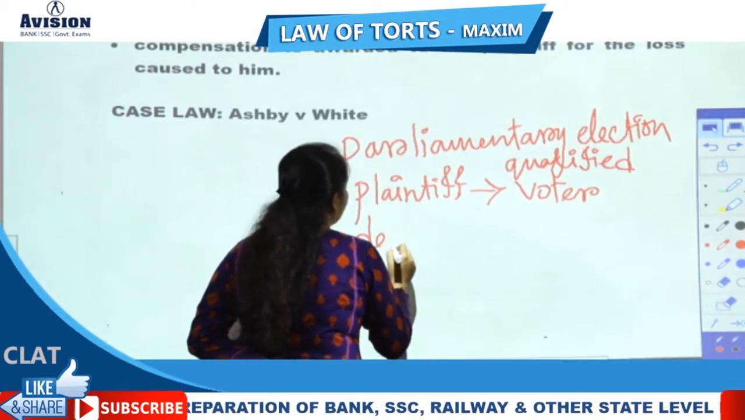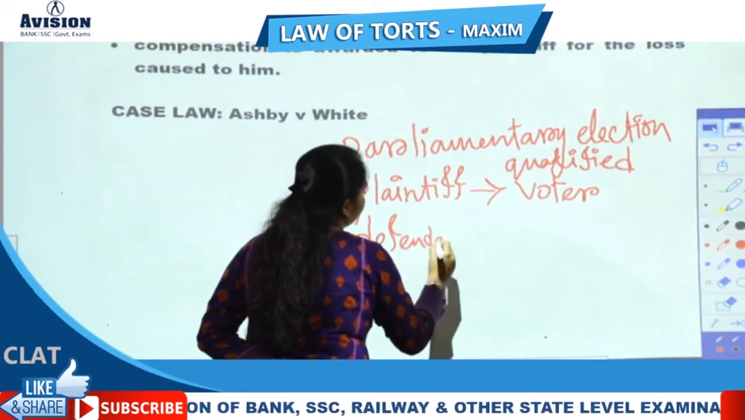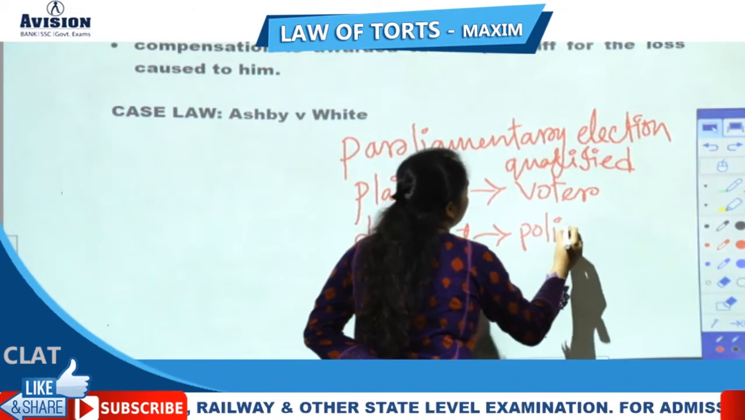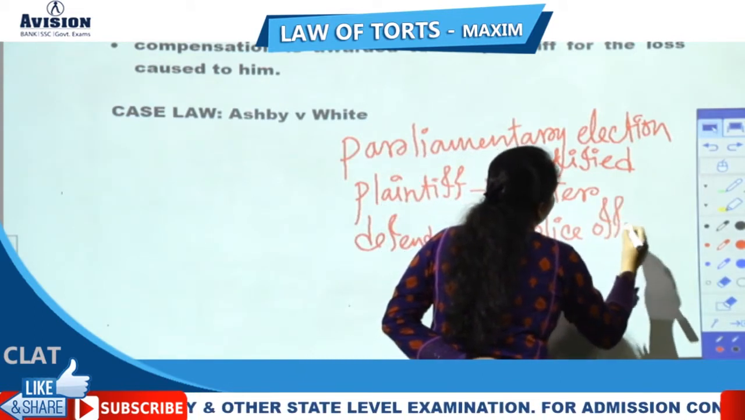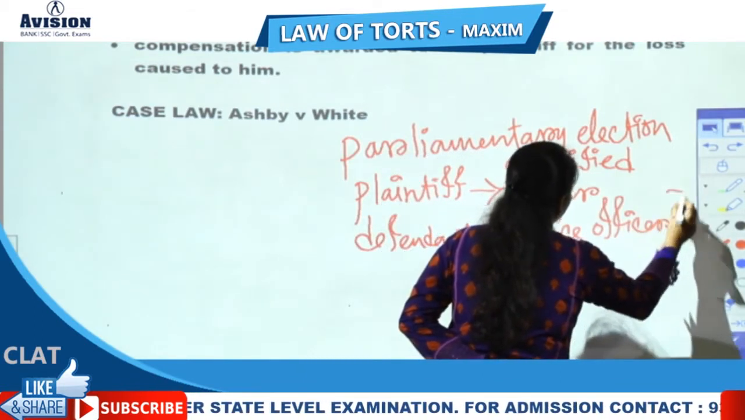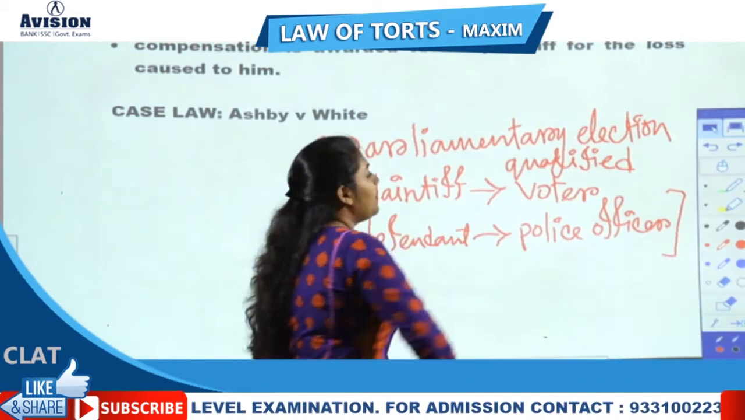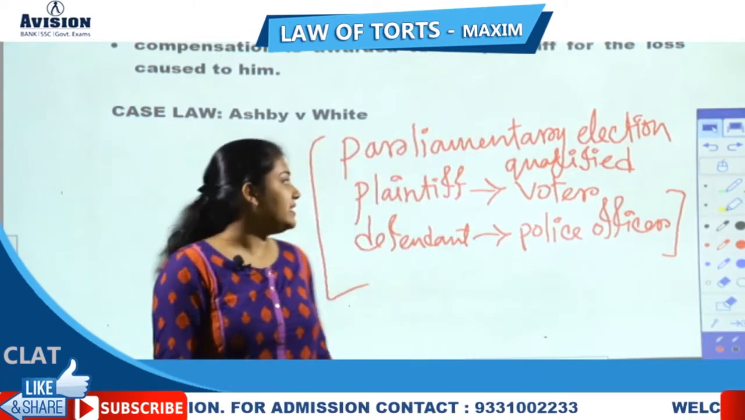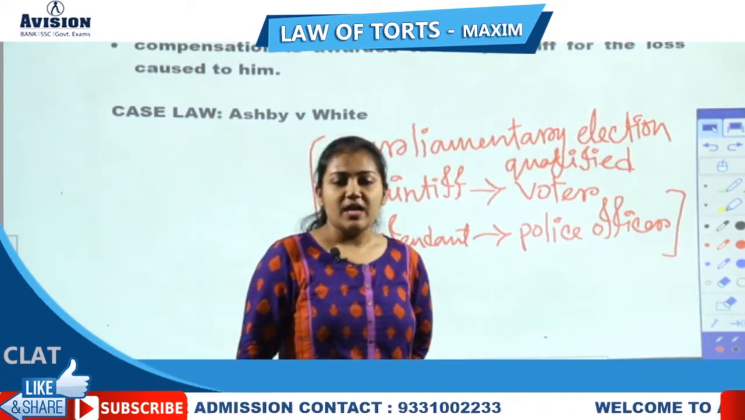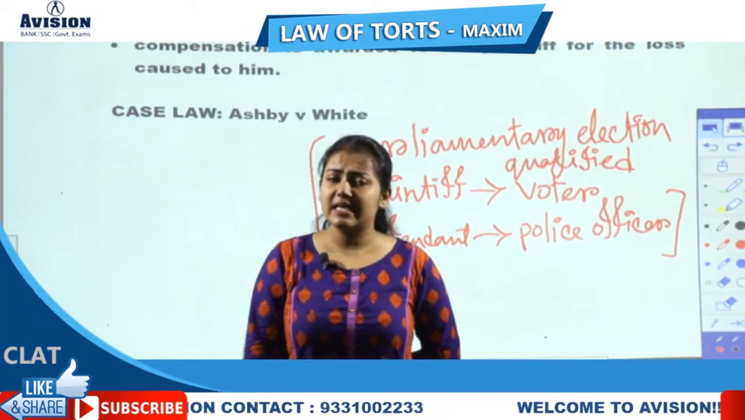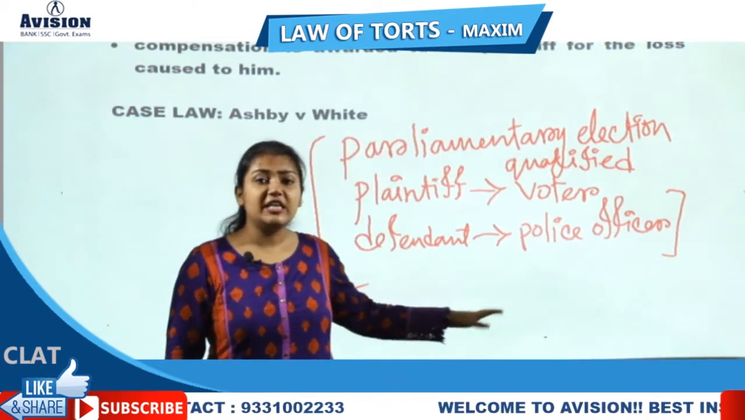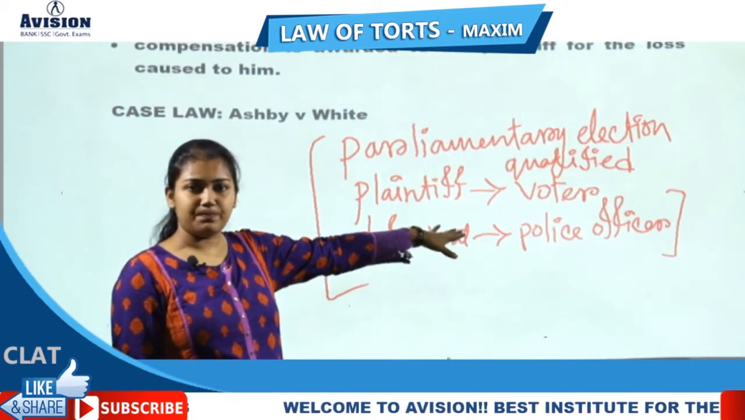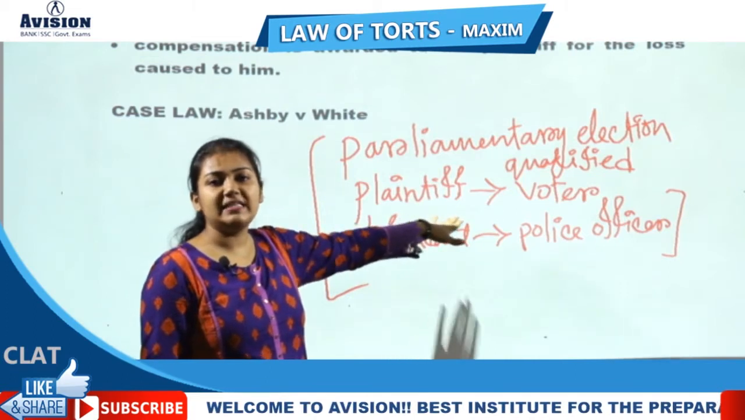Now who was the defendant? Defendant was a police officer. Now what happened here? A parliamentary election was going on, plaintiff was a qualified voter and defendant was a police officer. In this case, the defendant did not allow the plaintiff to vote in that election.